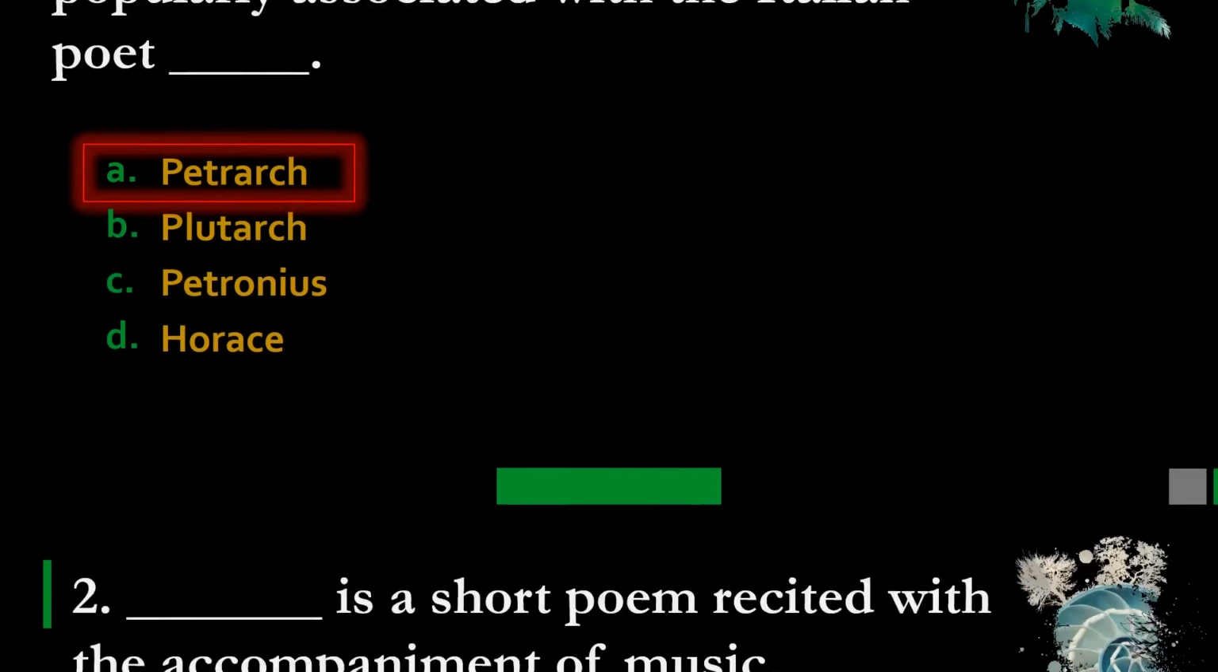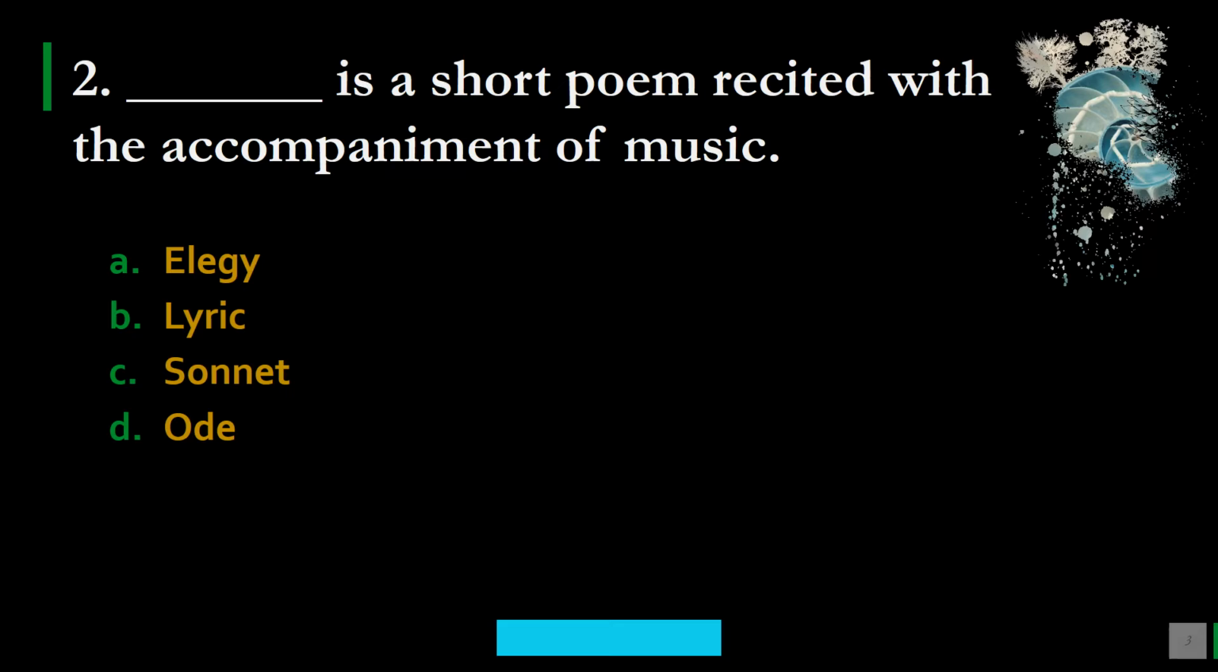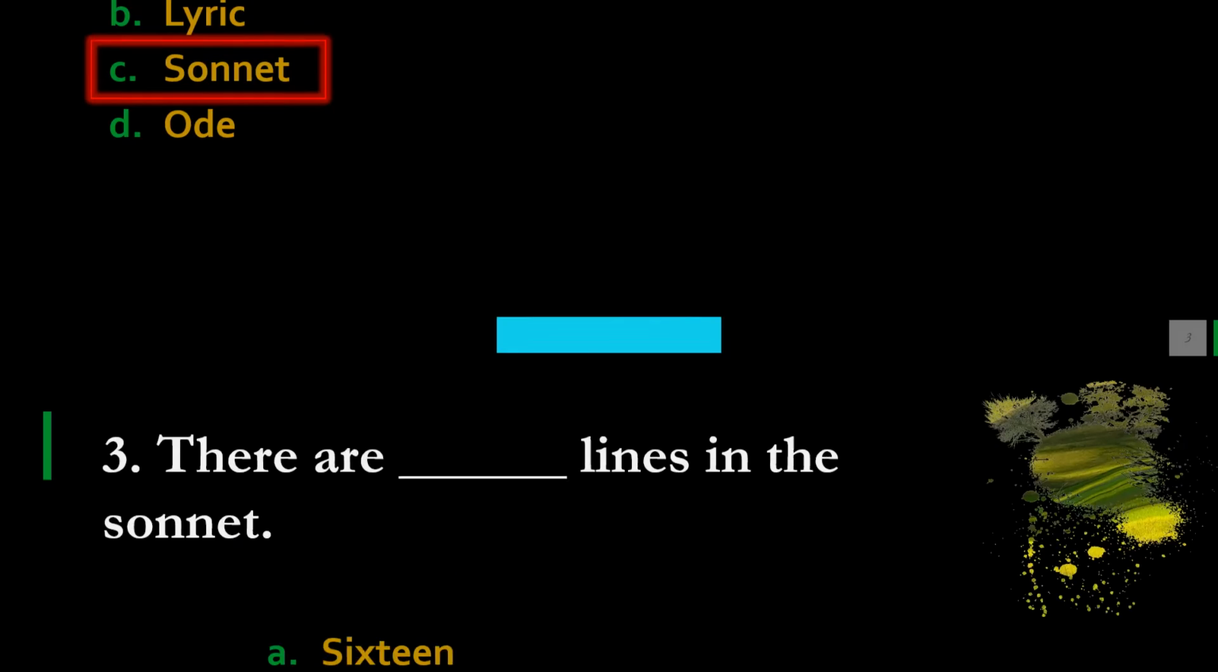If you go to English literature, you will find these small poems are very interesting for the readers and they read a lot. Next question, question number 2. Dash is a short poem recited with the accompaniment of music. Options are A. Elegy, B. Lyric, C. Sonnet, and D. Ode. Please note down the correct option, and the correct option is C, Sonnet. So sonnet is a short poem recited with accompaniment of music.